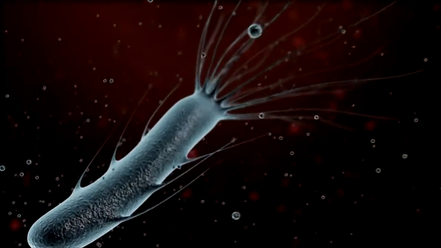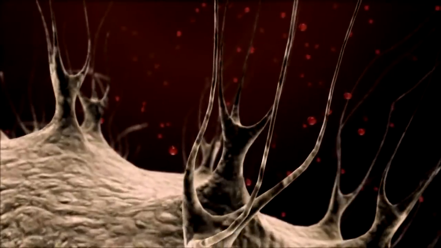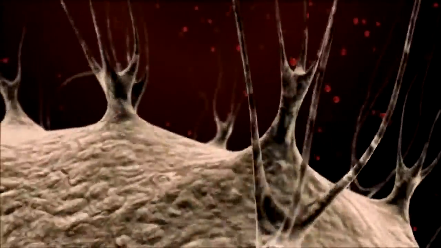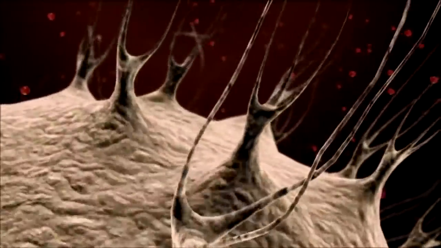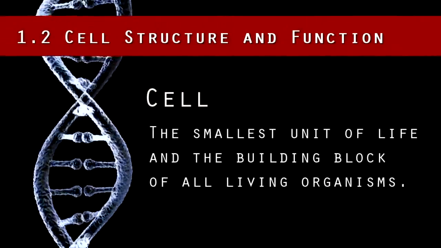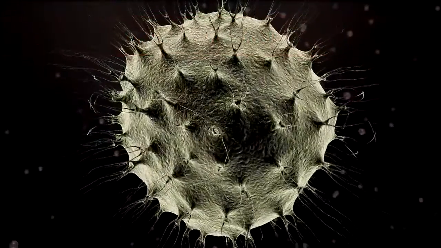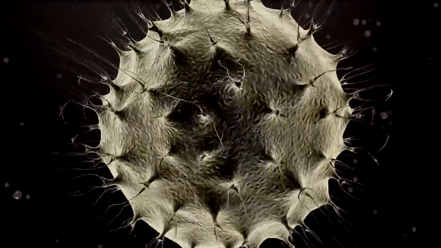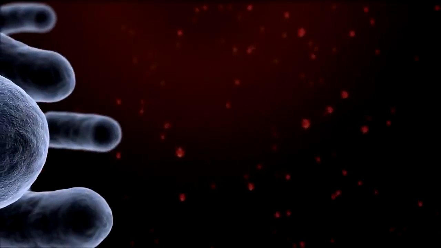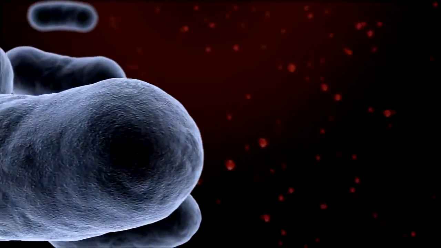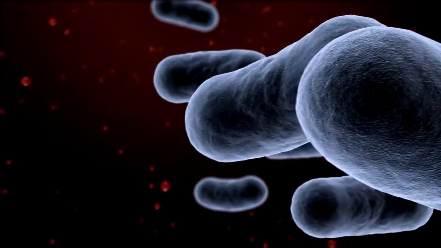However, biologists must have a basic understanding of cells and their many functions before manipulating their gene expression for our benefit. Understanding what makes up a cell and how the cell works is fundamental to all of the biological sciences. A cell is the smallest unit of life and the building block of all living organisms. Appreciating the similarities and differences between cell types within and among organisms is particularly important to the fields of cell biology and molecular biology. Molecular biology can be confusing because it is a subject that focuses on things so small you cannot even see them.